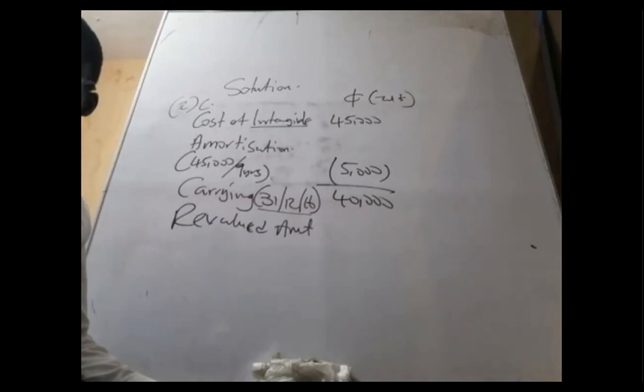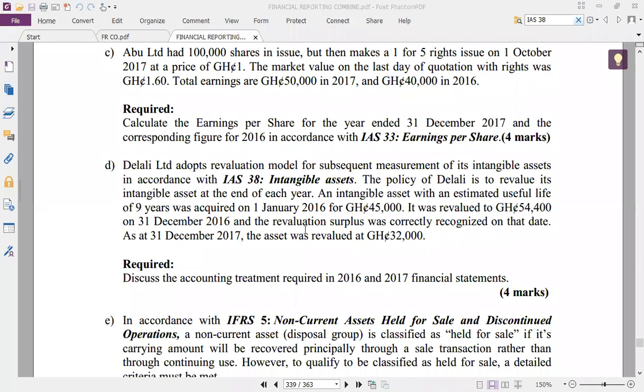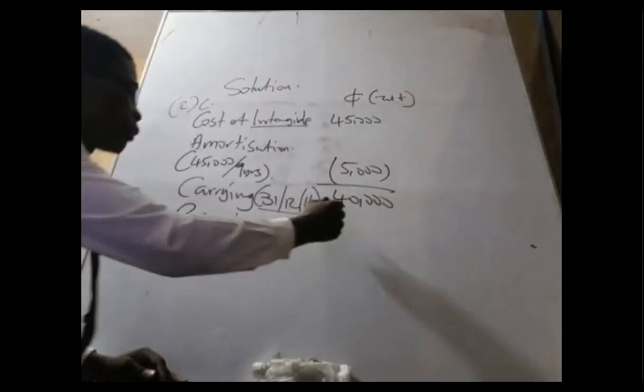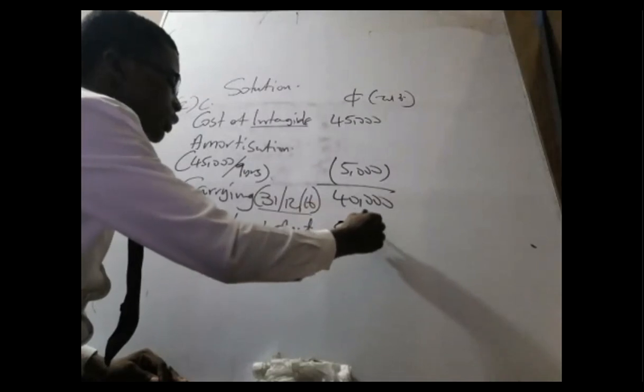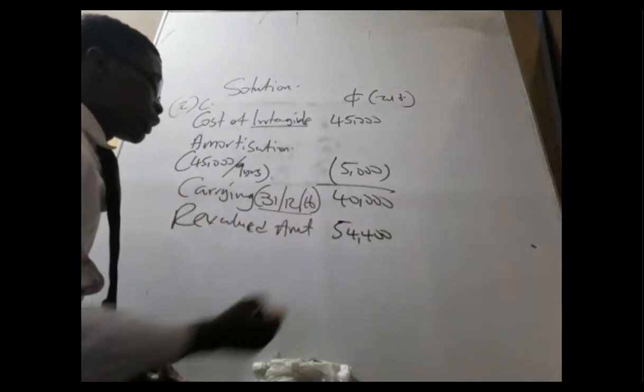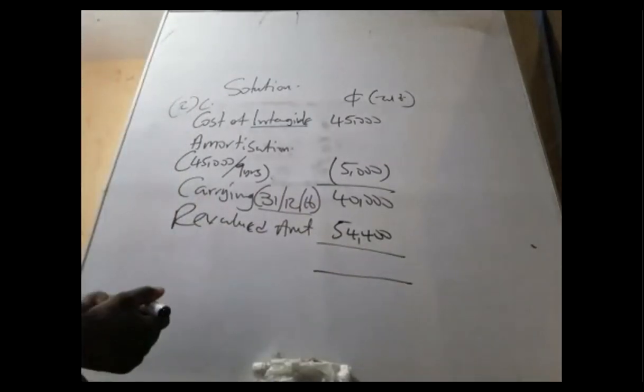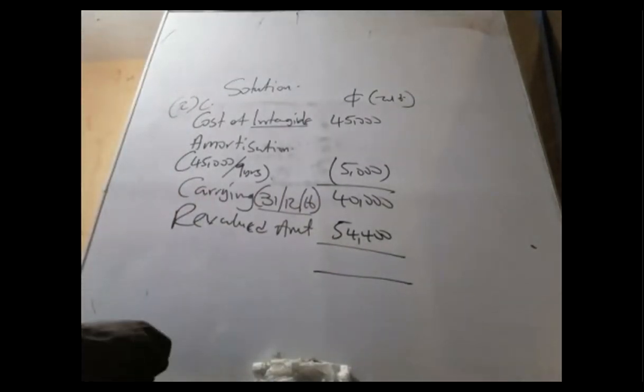So from the question, the asset was revalued the same day to 54,400. So that's the revalued amount or the fair value. So come here and put 54,400 in here.